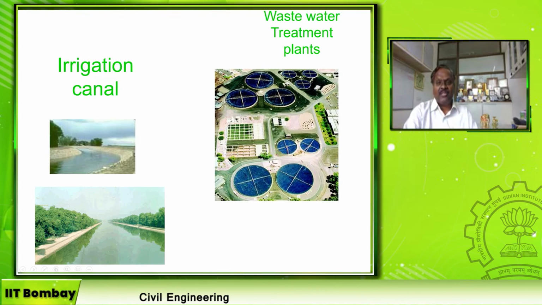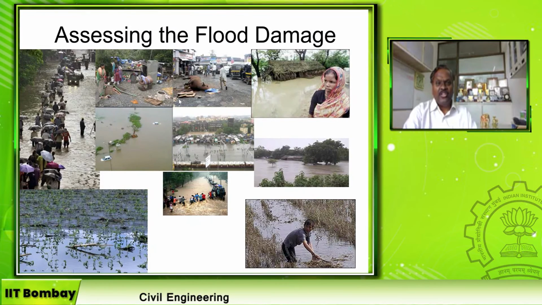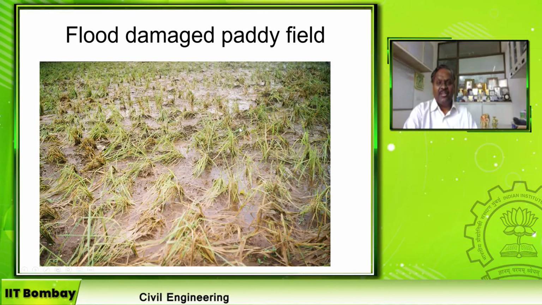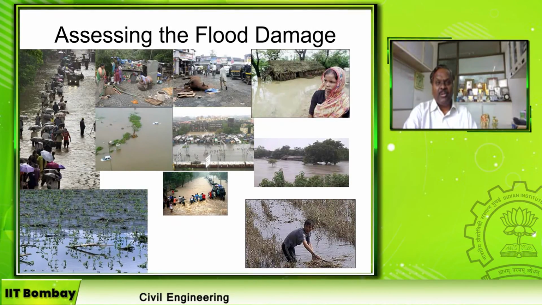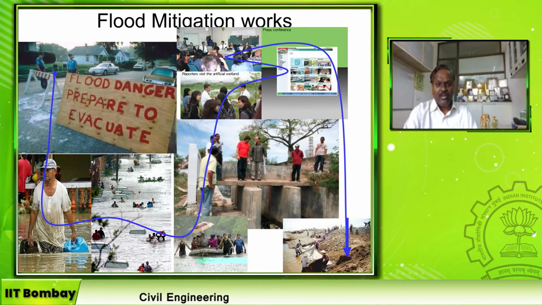Then wastewater treatment plants, right? Drinking water treatment plants, assessing the flood damage. How much is the flood damage? This is flood damage in the urban area, and this is the flood damage in the command area, that is, in the paddy field. This is known immediately to the public because of mass media. The damage in the paddy field will come to be known at a very later stage, after everything is completed, right? Then flood mitigation work, how to plan the flood mitigation work, is also a water resource engineer's job.